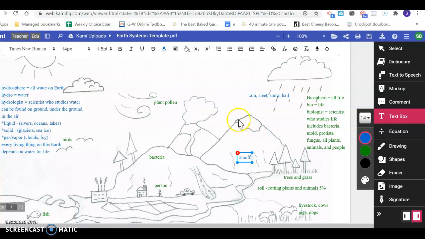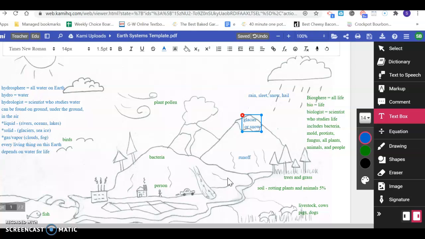And up here, we have definitely some kind of frozen something going on. And let's call that a glacier. Although I'm not positive, glaciers usually are formed between mountains down here. But I think that's what I was thinking of when I put that up there, that would be a glacier. You could also label that like a snow. Sometimes when you see that on the top of a mountain, it's snow. Okay, there. I like the look of that better.